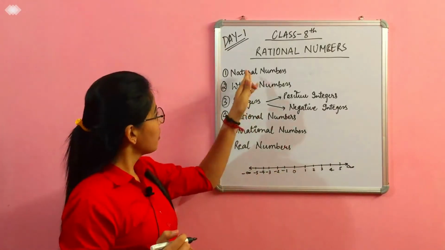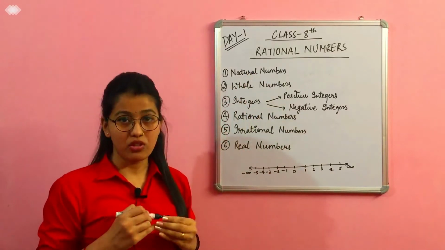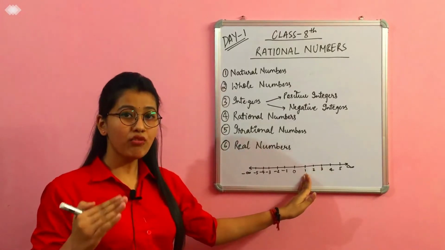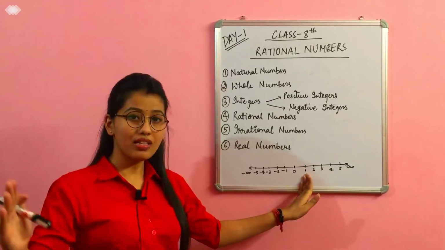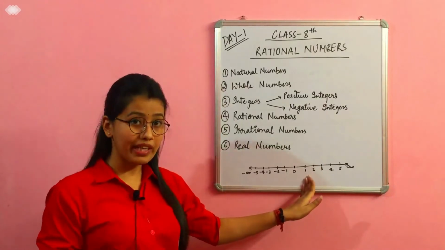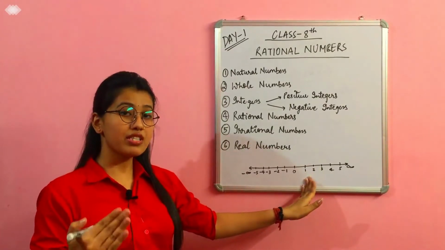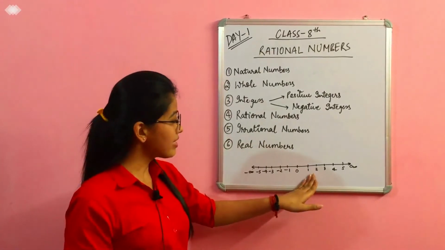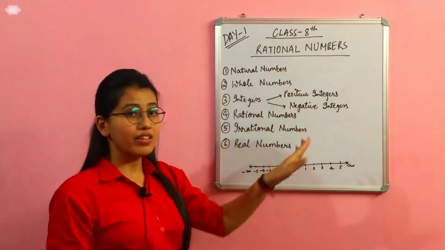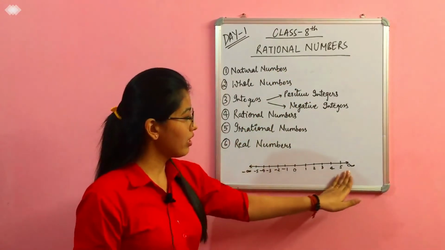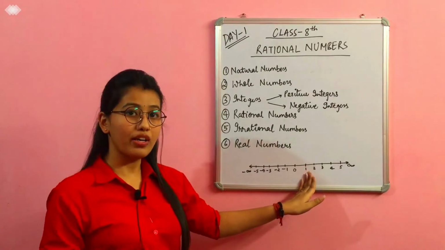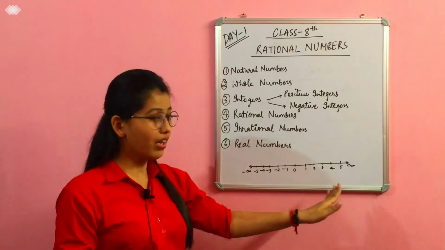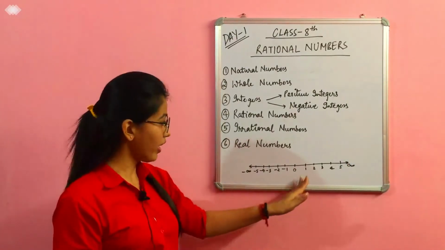Now coming to our point, natural numbers. What natural numbers are? The numbers which are starting from 1, 2 and so on. I'm repeating it again, the numbers which are starting from 1 onwards. So you can say that natural numbers are the set of positive numbers. For example, 1 2 3 4 5 6 and onwards. So these all are natural numbers.